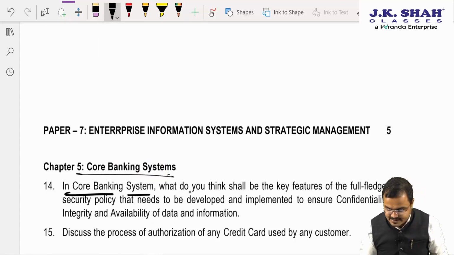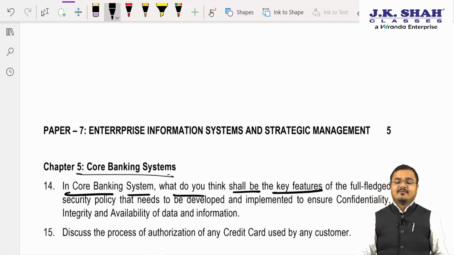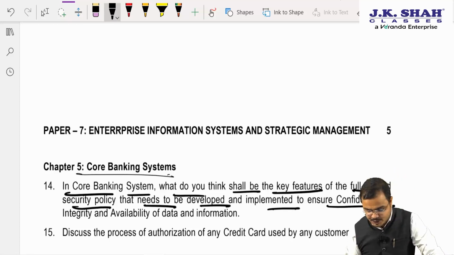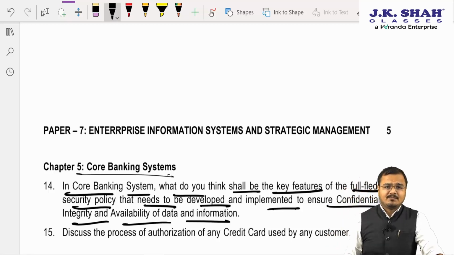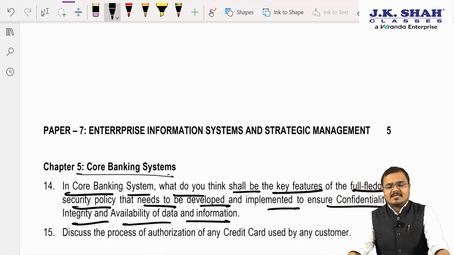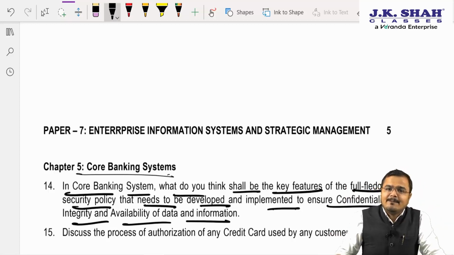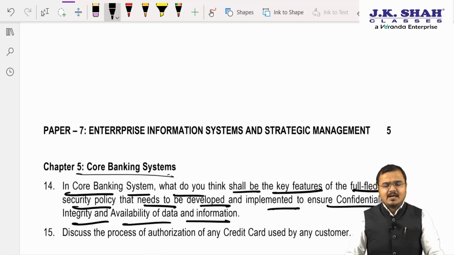Sir, in core banking system, what do you think shall be the key features? Sir, a full-fledged security policy needs to be developed and implemented to ensure the confidentiality, integrity and availability of data and information. So they are asking us what are the key features of the security system that we are supposed to implement in a business? Now chartered, the answer is very simple actually, generic.